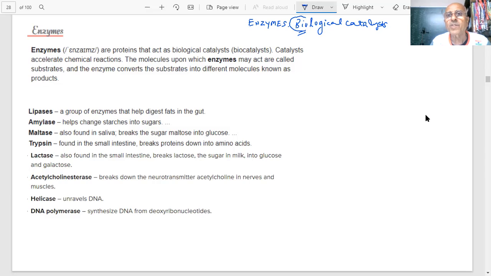So in our body, students, you have enzymes and they are nothing but proteins. You have seen the structure of proteins. We have told you that they are polypeptides. They contain a large number of amino acids, more than 100. What is the function of these enzymes? The molecules on which an enzyme acts are called substrates. And enzymes convert substrates into different molecules known as products.